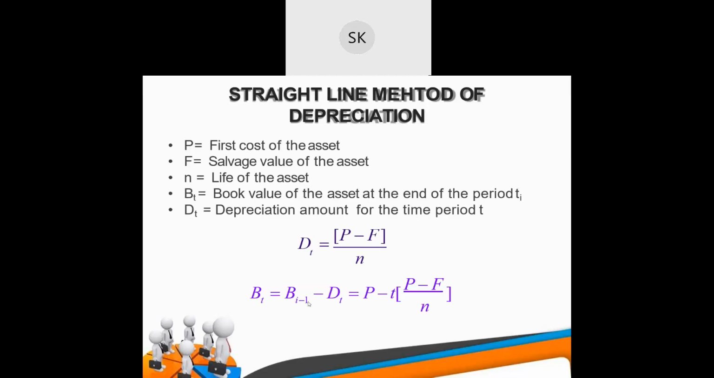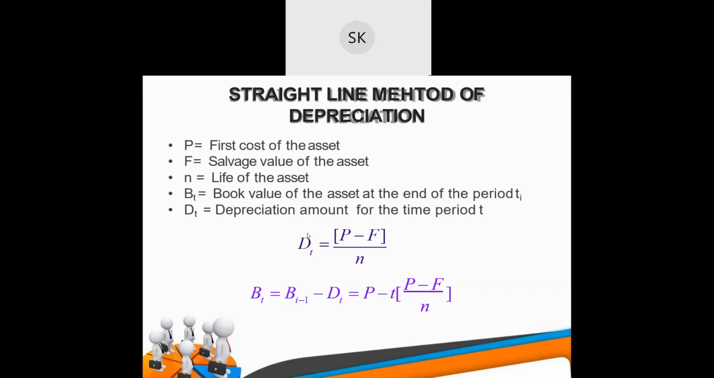So this is the basic formula to find the depreciation. Capital P is the first cost of the asset, the principal cost, or the cost of the asset you purchased for the first time. F is the salvage value of the asset. Salvage value means how much money you get when you sell the asset. You can also say resale value. N is the life of the asset. B_t is the book value of the asset at the end of period t.